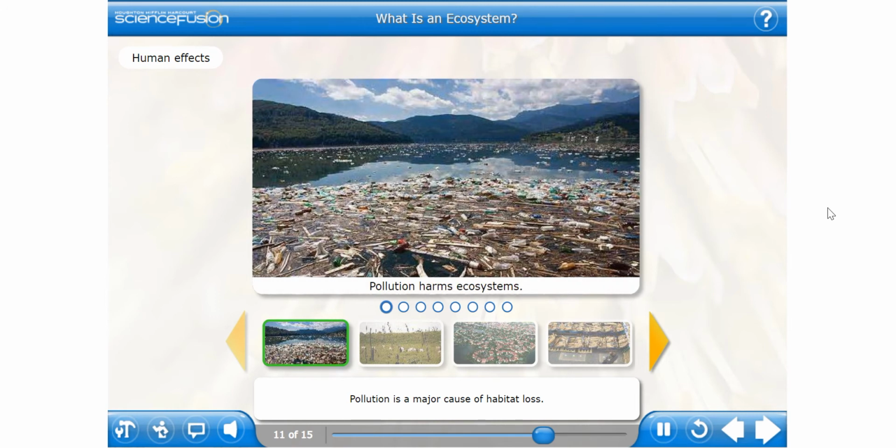Pollution is a major cause of habitat loss. Pollution from cars, oil spills, and factories harms living things. In fact, many scientists think that pollution in Earth's atmosphere is changing climates around the world. This could harm ecosystems everywhere.